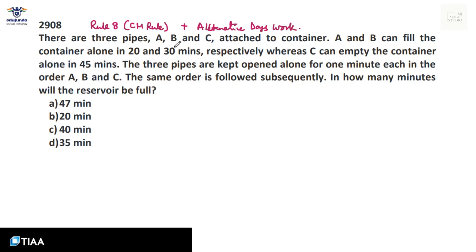There are 3 pipes A, B and C attached to a container. A and B can fill the container alone in 20 and 30 minutes. A can do this work in 20 minutes. B can do the same work in 30 minutes. Filling a tank is a work. Whereas C can empty the container alone in 45 minutes. That means C is an outlet pipe. In case of an outlet pipe, we write this as minus 45 minutes.